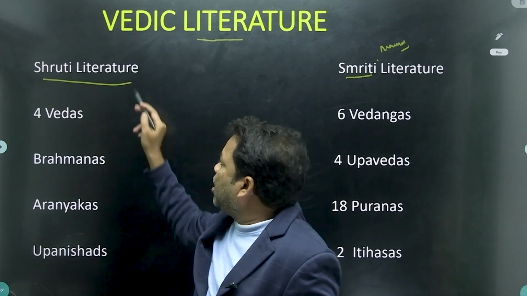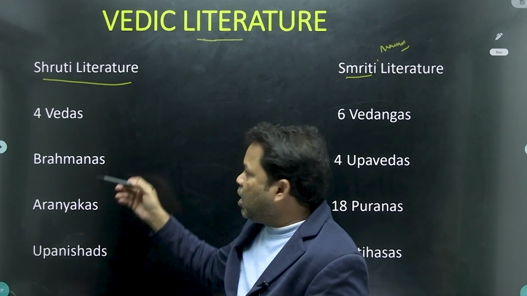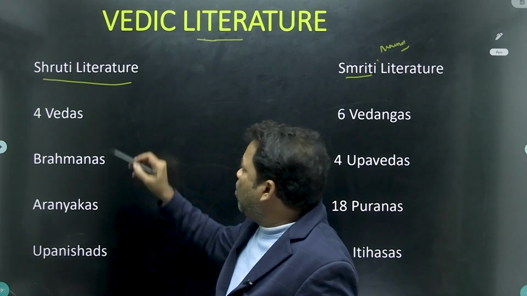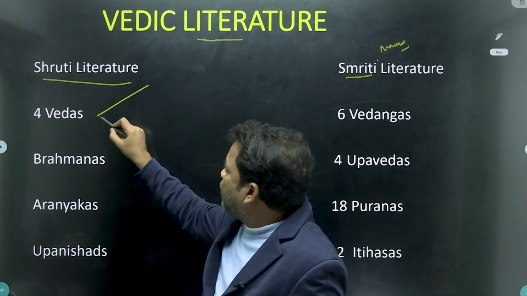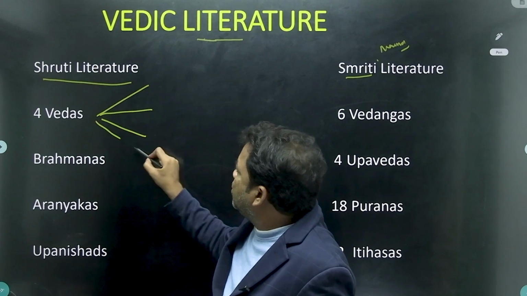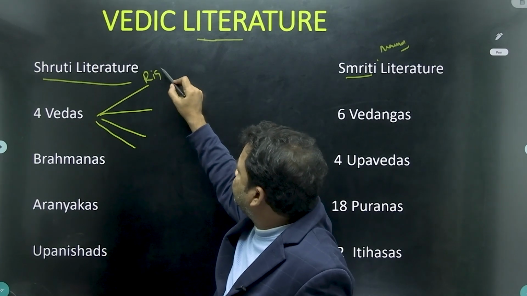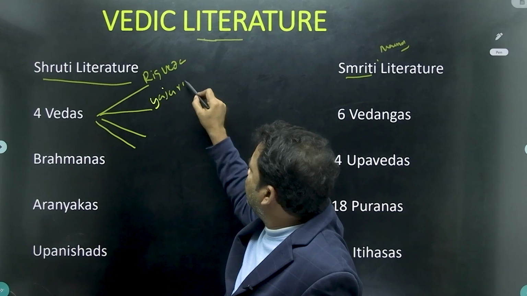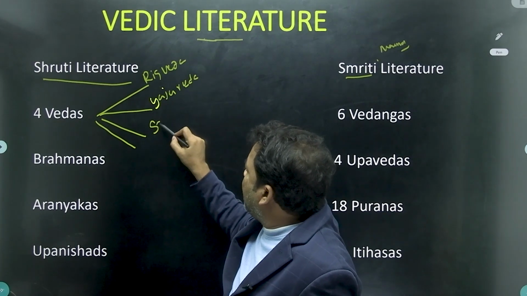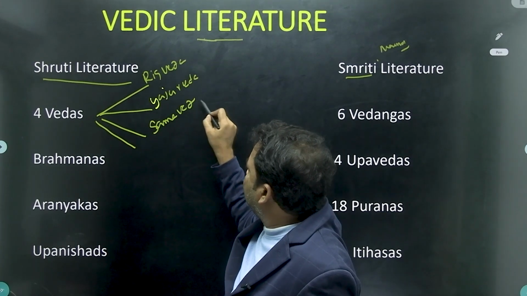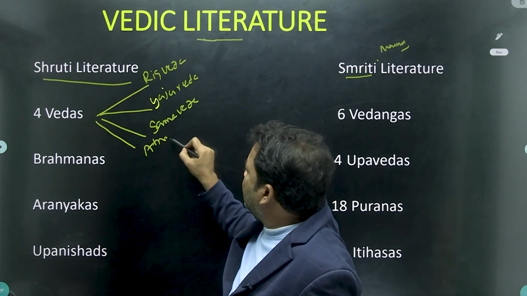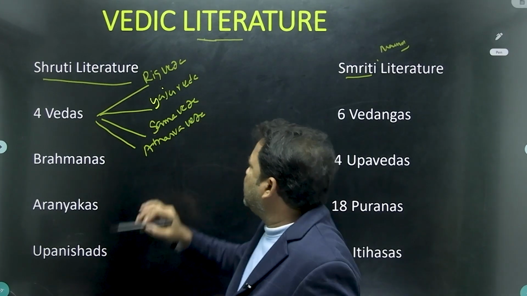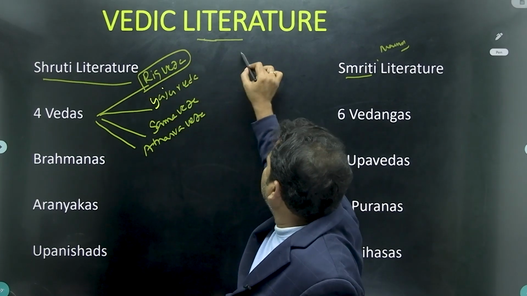And I told you Shruti literature consists of four parts. What are they? Four Vedas, Brahmanas, Aranyakas and Upanishads. Now let us start with the four Vedas. What are the four Vedas? Rigveda, Yajurveda, Samaveda, Atharva Veda. Four Vedas. First we come to know about the Rigveda.